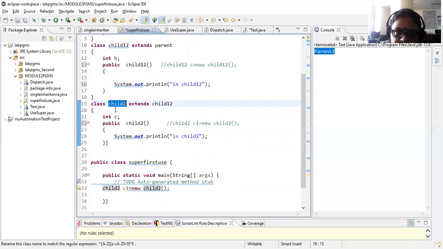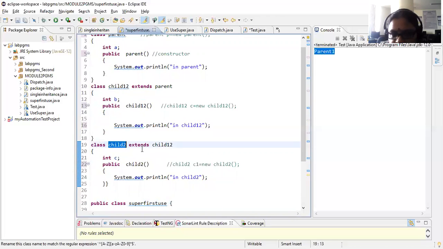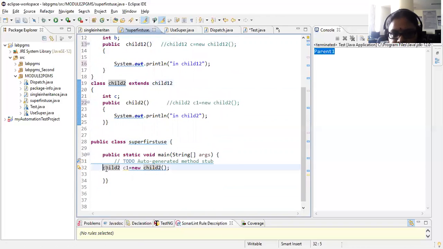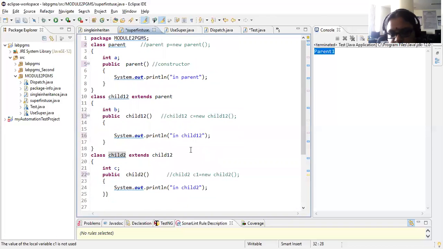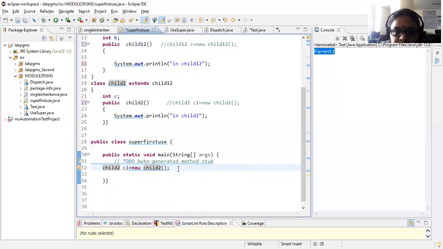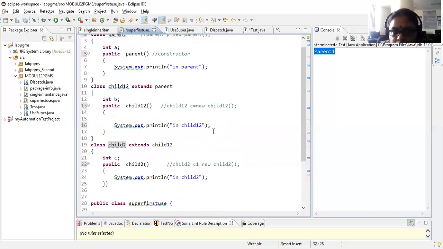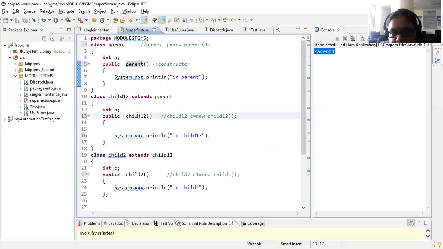So this child2 will consist of all the properties derived from parent as well as child1 to. So what I'll be doing, I'll be creating an instance of child C1 equal to new child, and I can, of course, access all the methods as well as instance variables. But the problem is how to call the constructor of the parent classes.